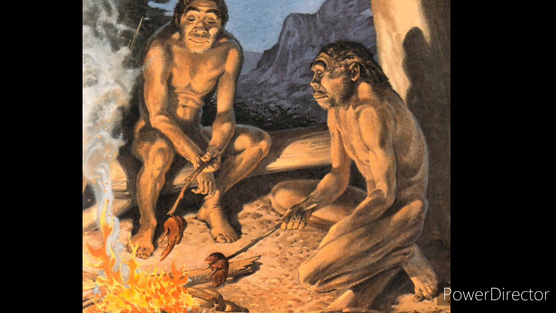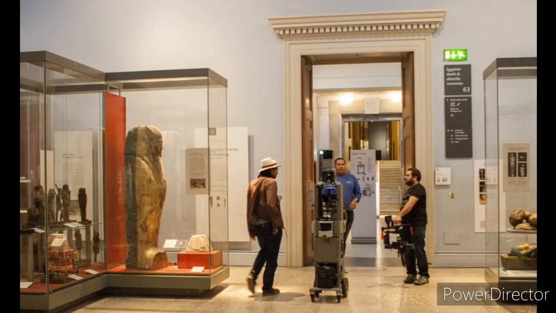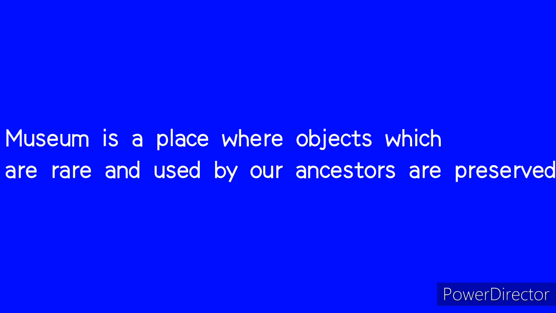Clear? Now we are going to see another topic, museum. What is meant by museum? Anybody went there? Yes, it is a place where objects which are rare and used by our ancestors are preserved.